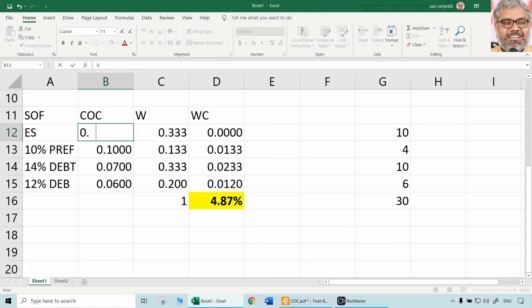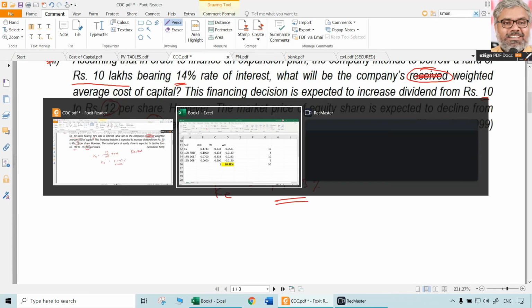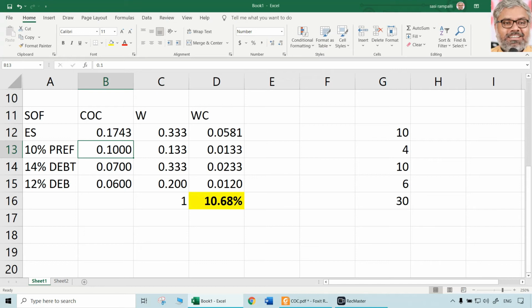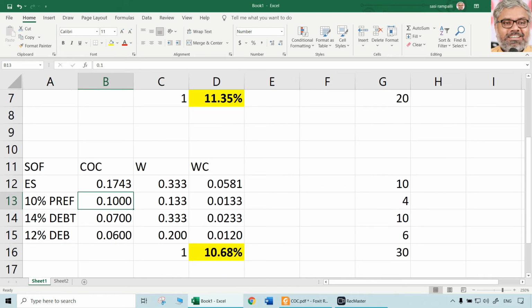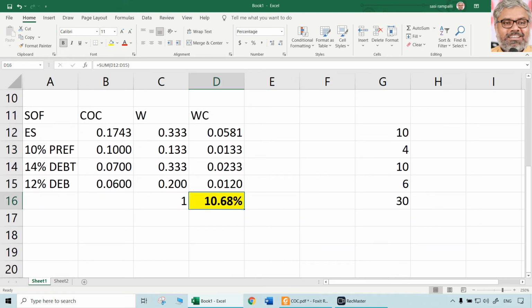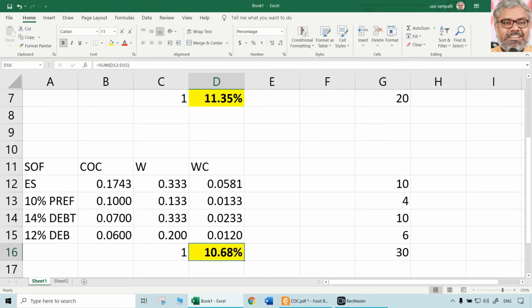17.43%. That means 0.1743. That is the new cost of equity. Substitute that, multiply with the respective weights, and you get the revised weighted average cost of capital, which comes out to 10.68%. Earlier the cost of capital was 11.35. Now it is 10.68%. Though it is not asked, we should understand what happened and why it happened.